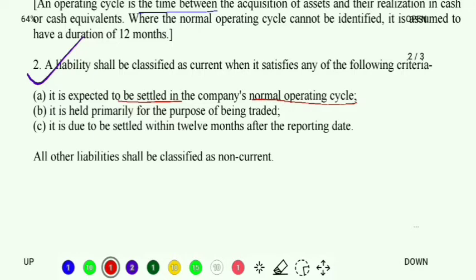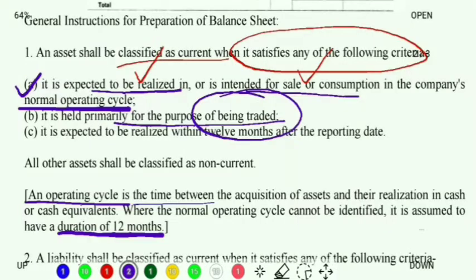Point number 1 done. What is point number 2? Point number 2, it is primarily held for the purpose of being traded. It means I have the intention in my mind that I will not keep this liability long in my business. I will quickly try to trade it off, meaning settle it off, clear it off.